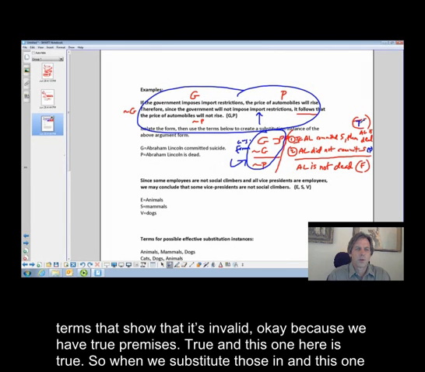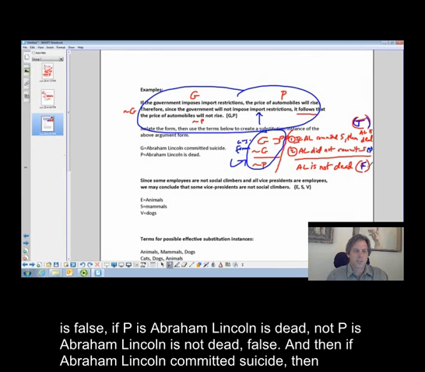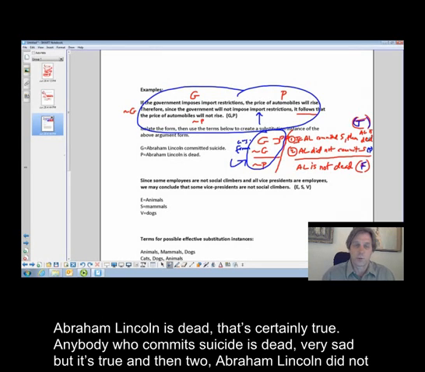So when we substitute those in, this one's false: if P is "Abraham Lincoln is dead," then not P is "Abraham Lincoln is not dead," which is false. And then, if Abraham Lincoln committed suicide, then Abraham Lincoln is dead. That's certainly true. Anybody who commits suicide is dead. Very sad, but it's true.